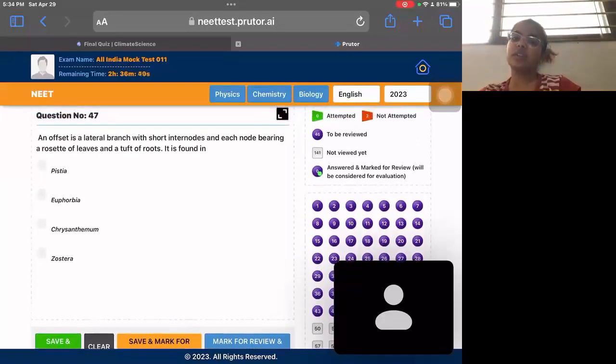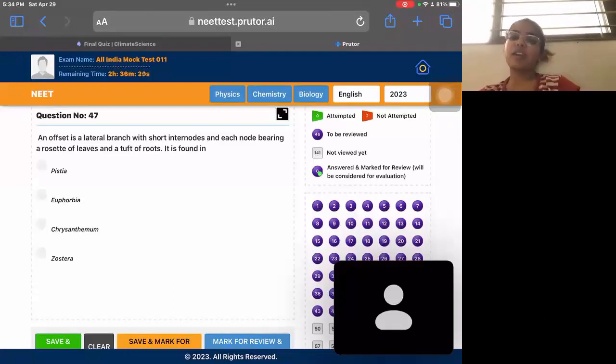Then question 47. Offset is a lateral branch with short internodes and each node bearing a rosette on top. Yes, that's correct. The example of offset is also mentioned in NCERT very clearly. You need to mug this up, the botany part.